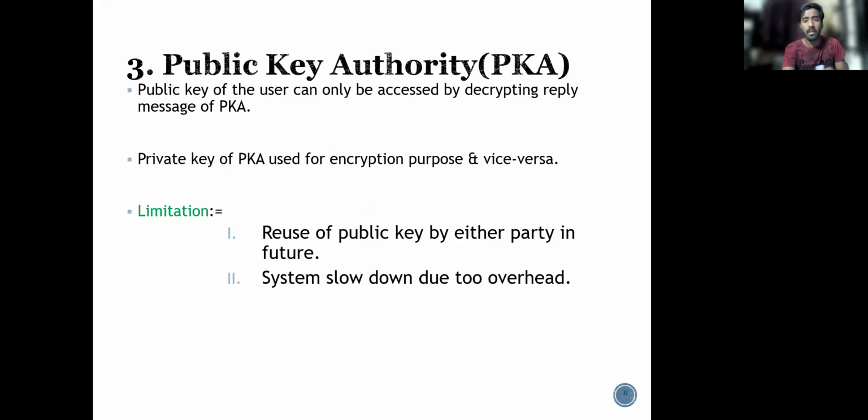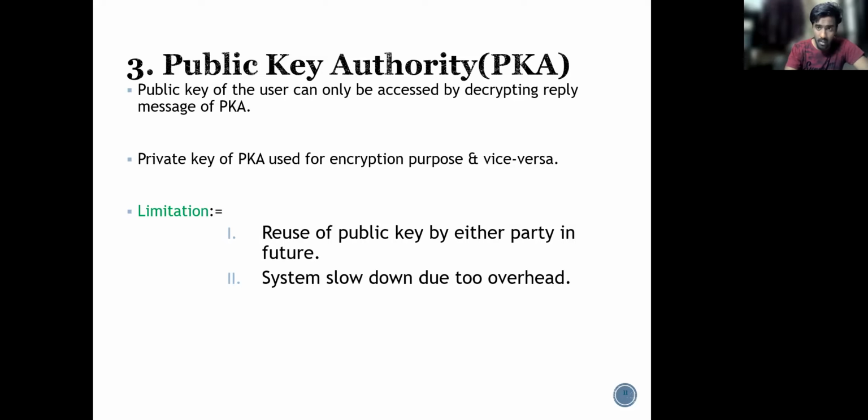And what is meant by public key authority? Here the public key authority is a third person, a trusted third person, trusted by all the users. If user A wants to communicate with user B, user A needs to send a request to the third party, that is the authority, and the authority will approve the request of user A, so that he can easily communicate with user B. The message is sent to the authority, and the authority will send to all the users whichever they want to access.